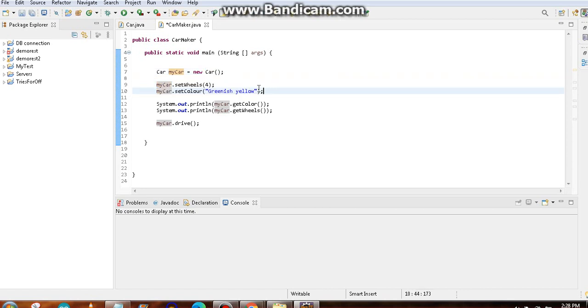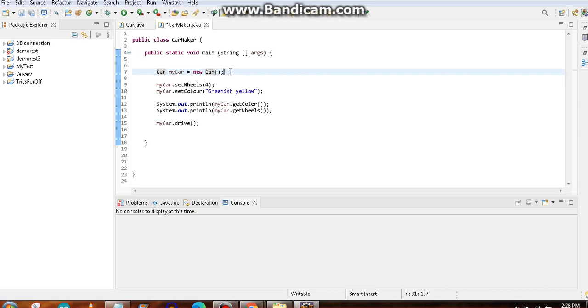So you have to force the user to do that, so that the user cannot create a new car without creating the wheels and color at the very moment of creation. Here we are creating a car without creating those fields. We should not let the user do this. We should restrict the user: when you are creating the car, you should give those values. You should set the wheels and the color.